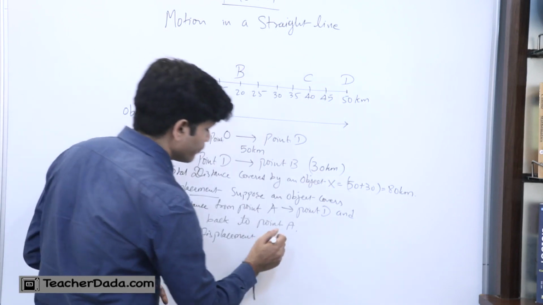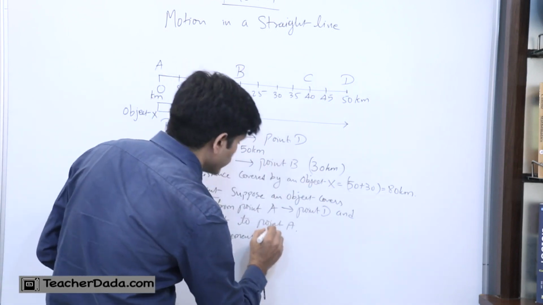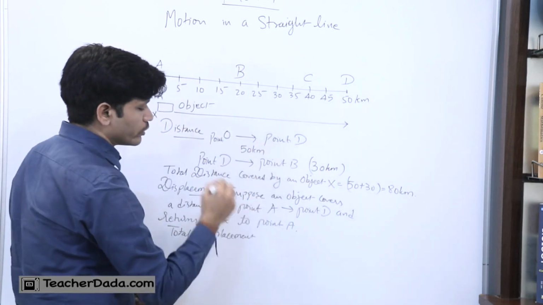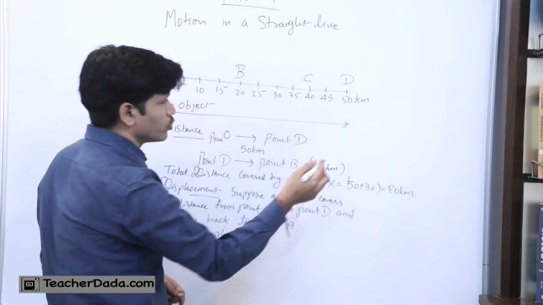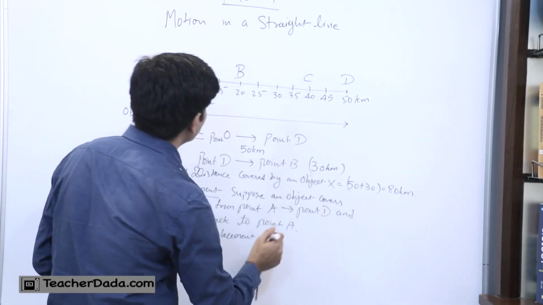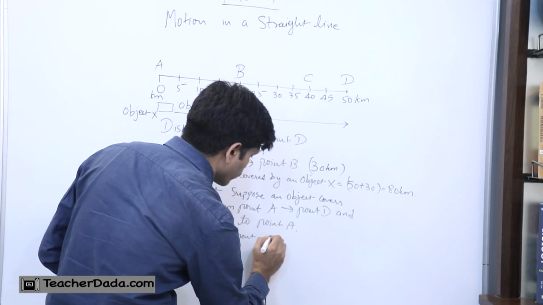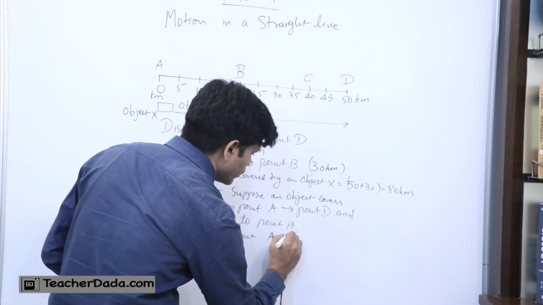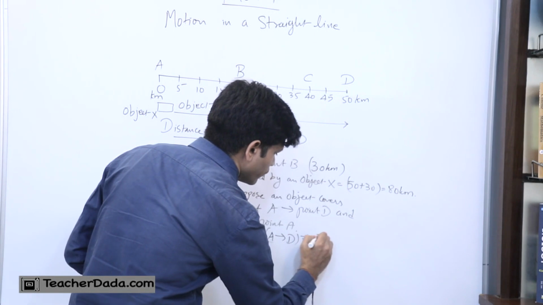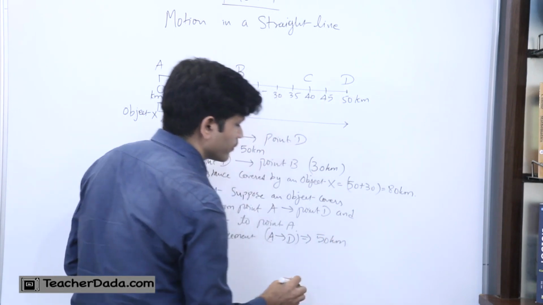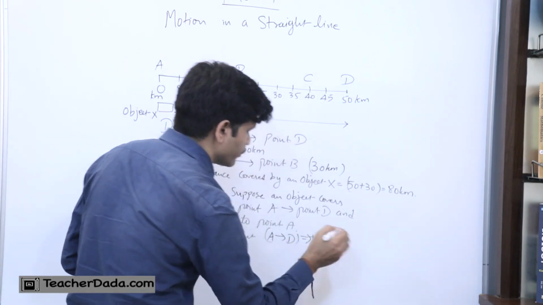Now in this direction it is going east, so we can take this as positive. So we can say it is from point A to D, so it is plus 50 kilometers.